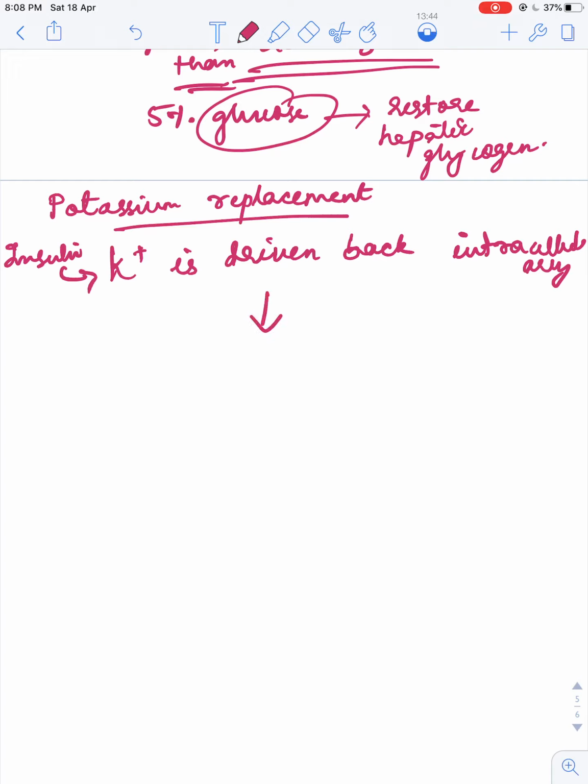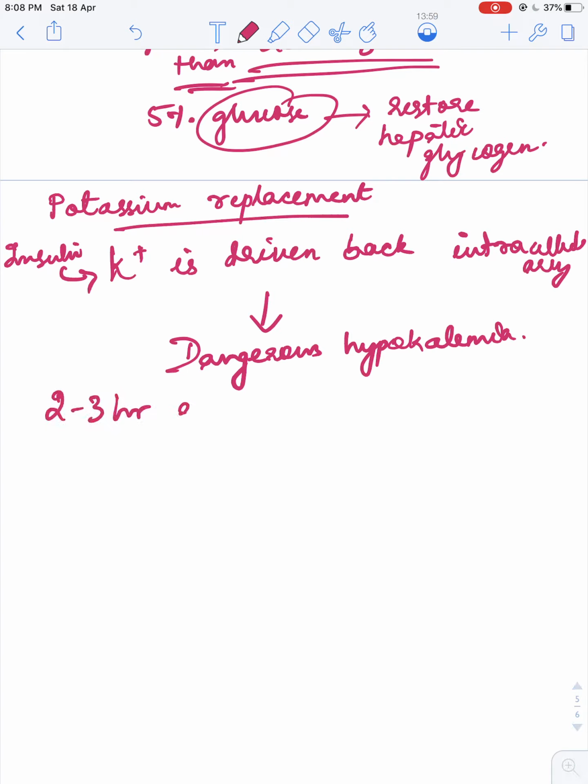And this causes dangerous hypokalemia. So at this stage, that is approximately 2 to 3 hours after insulin administration, potassium should be given in the form of potassium chloride.